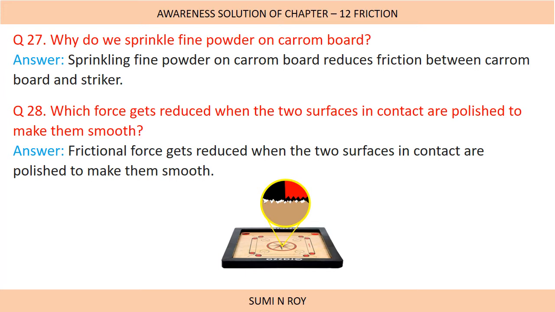Next question, why do we sprinkle fine powder on a carom board? Sprinkling fine powder on a carom board reduces friction between the carom board and the striker. Next, which force gets reduced when the two surfaces in contact are polished to make them smooth? Frictional force gets reduced when the two surfaces in contact are polished to make them smooth.